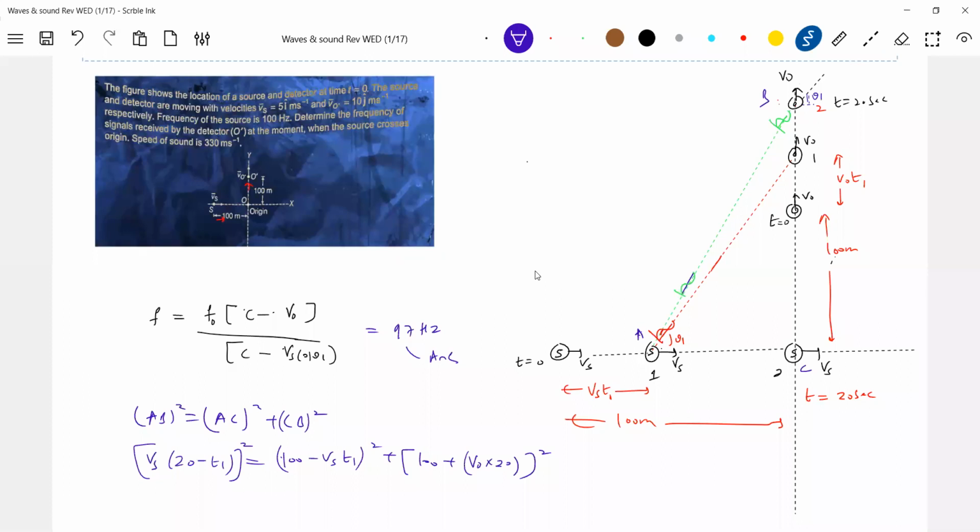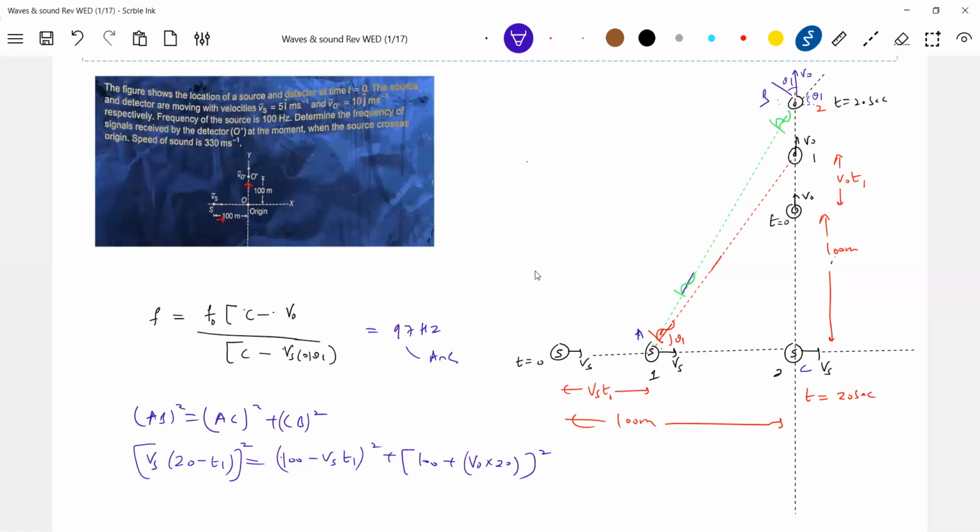So what is the velocity of the detector? You have to write it. It should be V naught cos of (90 minus theta 1), or this should be theta 1.